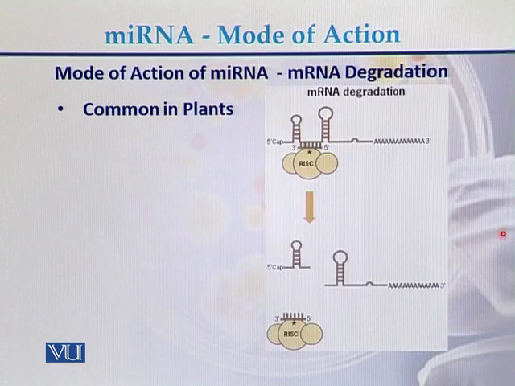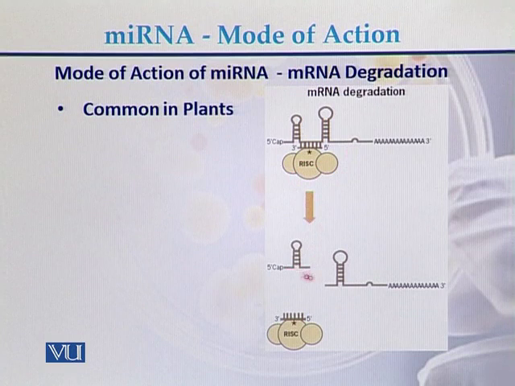The first mode of action of miRNA, that is mRNA degradation, is usually seen in plants. In this mode of action, the messenger RNA that has been produced from the genes is degraded with the help of the complex RISC.